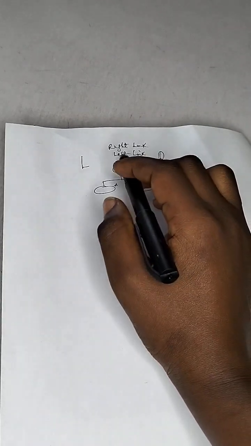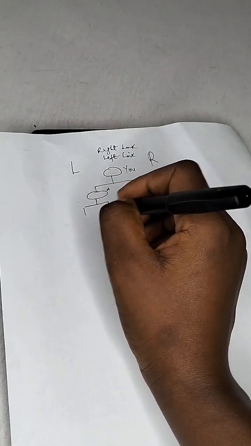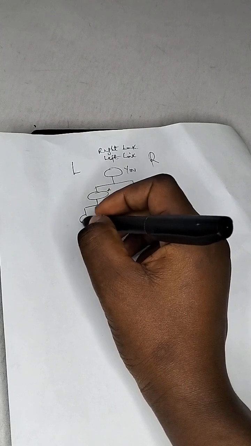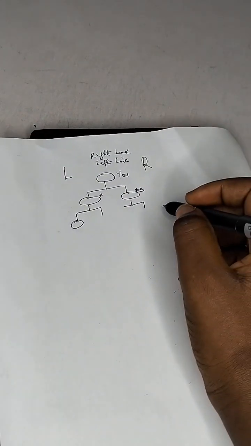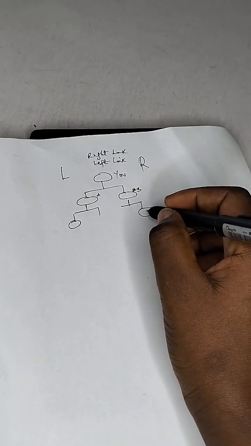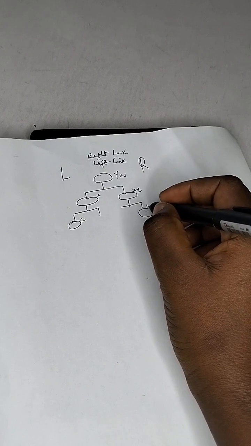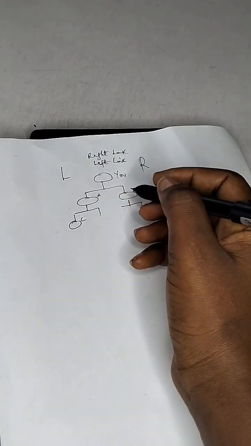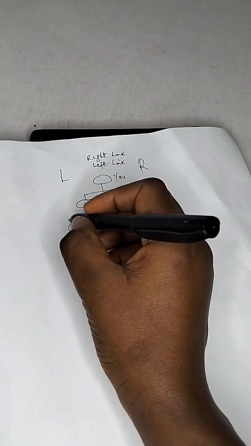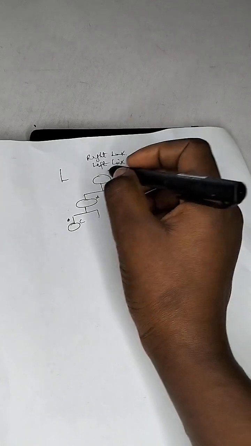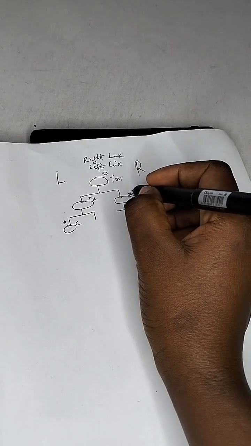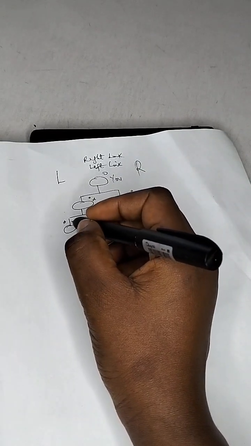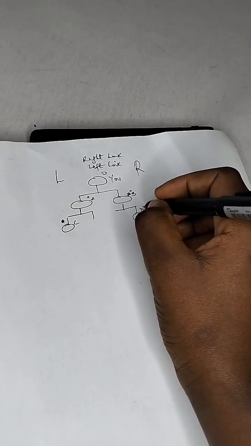What happens is this: if you use this left link again to register another person, this person is supposed to have two legs here, but the new person you register on your left will fall on the left of this person. If you register someone else with this right link, the new person will fall on the right of this person. Let's call this C, let's call this D. This C was invited by you, let's say you are O. This A was invited by you, O. This one was invited by you, O. This C was invited by you, O, and this D was invited by you, O.